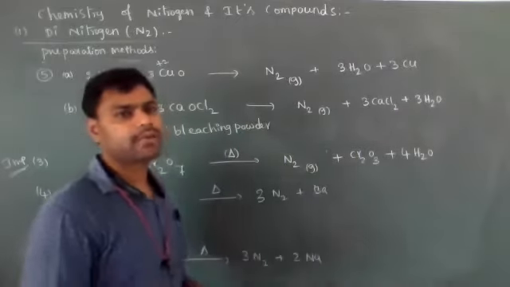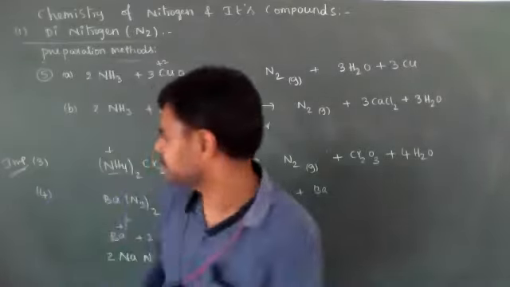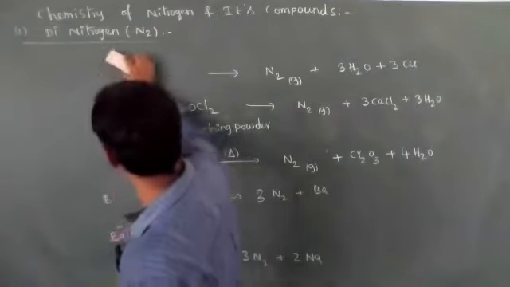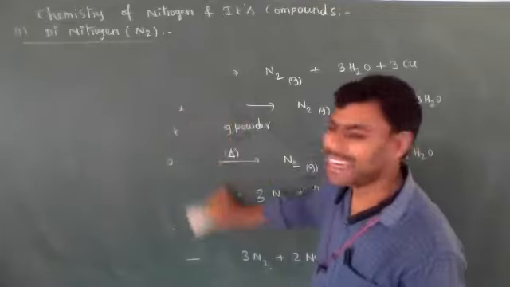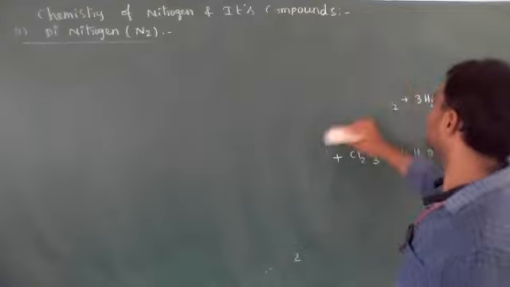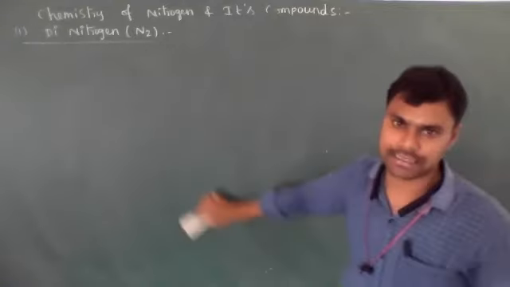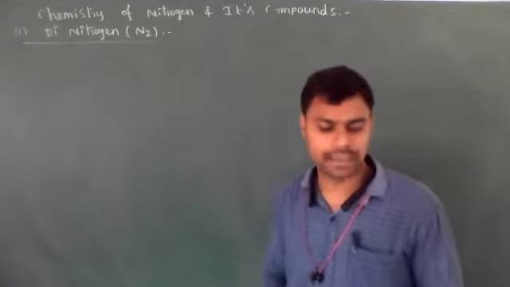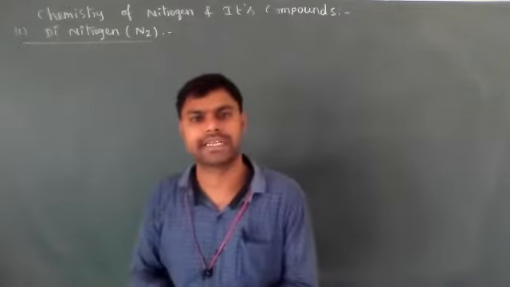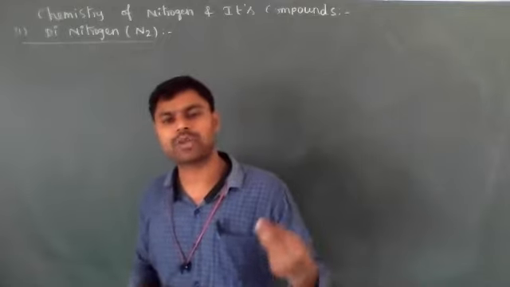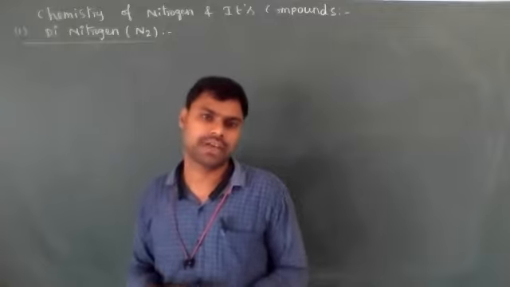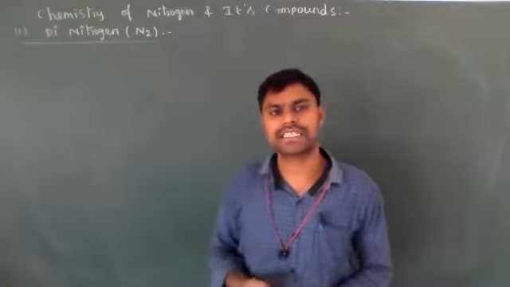Let's see the chemical properties of N2 gas. Actually, N2, nitrogen gas, is chemically inert at room temperature. In atmospheric air, as you are aware, 78% by volume is N2 gas, but the temperature of atmospheric air is very low. That is called room temperature. At that temperature, nitrogen gas is chemically inert. It does not react with any other compounds. That's why nitrogen is very stable.